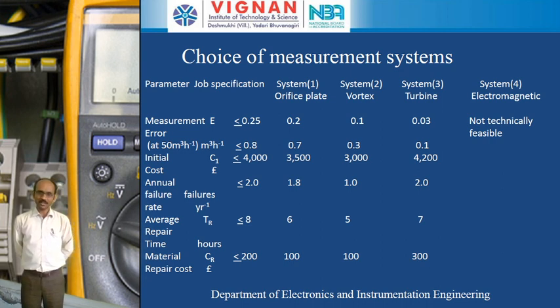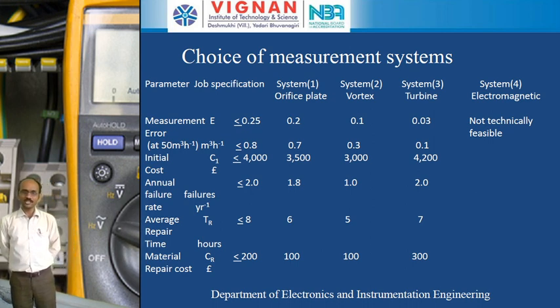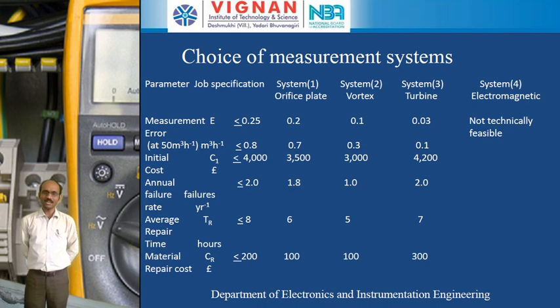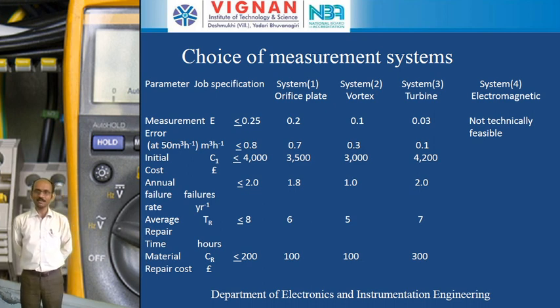After writing our requirements, we compare those requirements with the specifications of the different types of instruments. In this case, our requirement is to measure a flow rate of 100 cubic meters per hour. That is our main requirement. This requirement is compared with the specifications of the orifice plate, vortex meter, turbine meter, and electromagnetic meter. If our requirements are satisfied by the specifications of all these four instruments, then any one of the instruments can be chosen for the measurement of the flow rate.